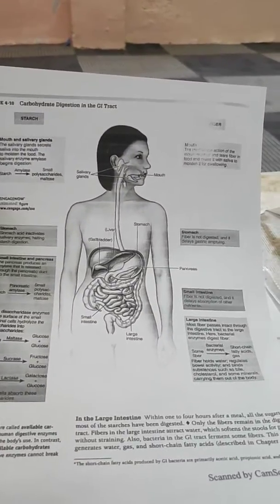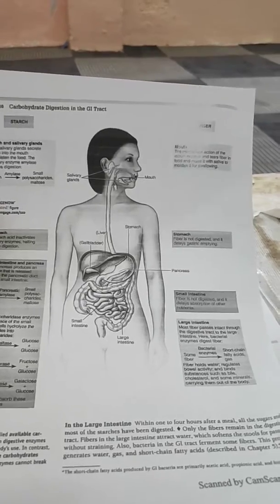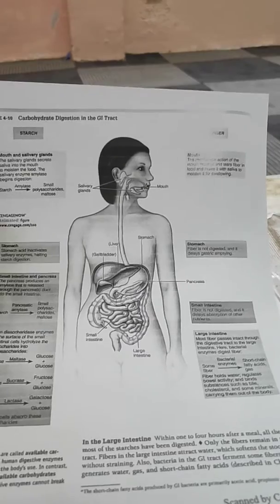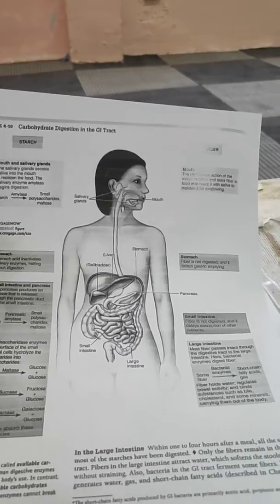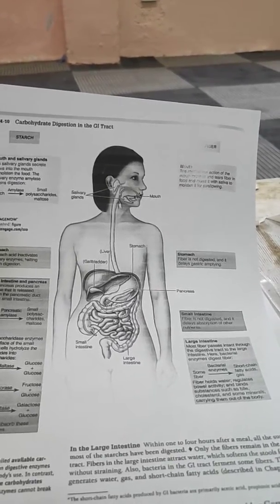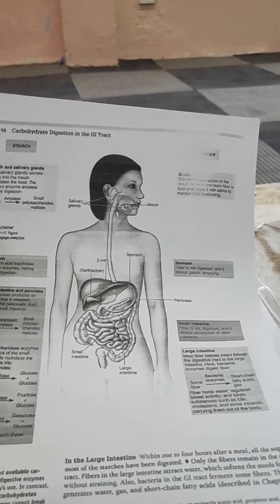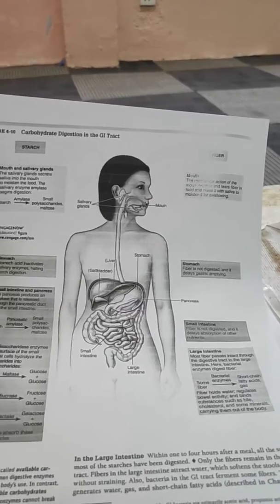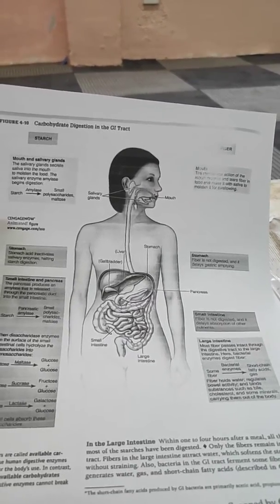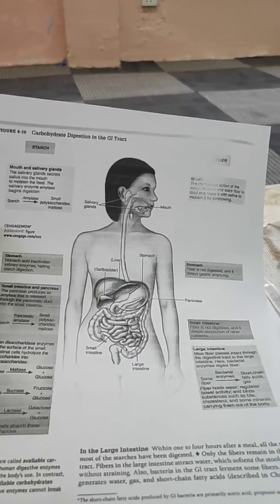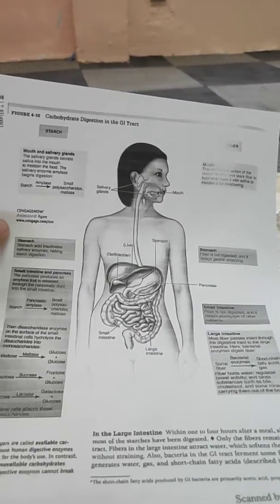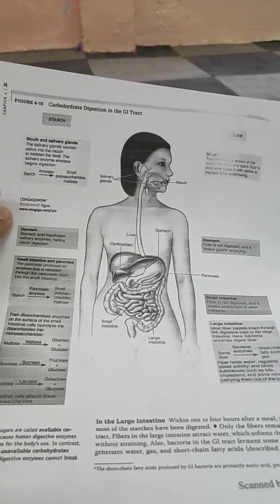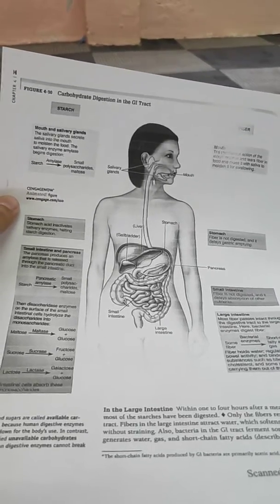And then carbohydrate absorption. The first one is that nutrient absorption takes place in the small intestine. Glucose and galactose enter cells lining the small intestine by active transport. Fructose is absorbed by facilitated diffusion, which slows its entry and produces a smaller rise in blood glucose, while unbranched chains of starch are digested slowly. Blood from the small intestine circulates through liver cells, which take up fructose and galactose and convert them to glucose.